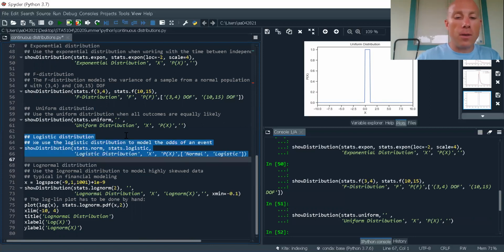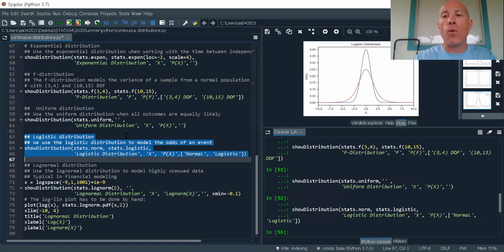Now, the logistic distribution is useful in logistic regression. So when do we use this? We use this to analyze the log odds ratio of data. So if I'm interested in analyzing the odds of an event, the logistic distribution is a good way to go.